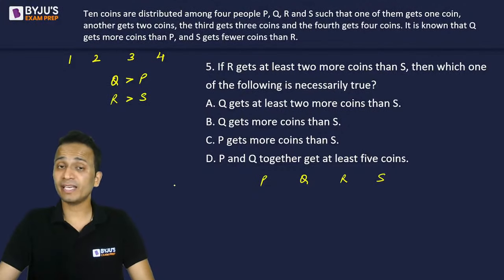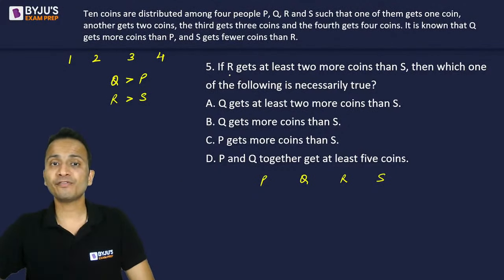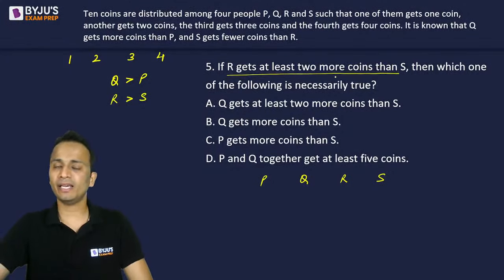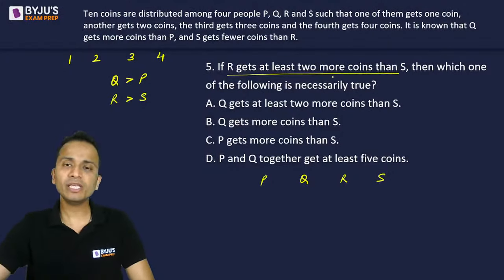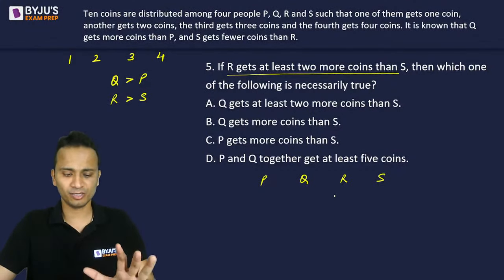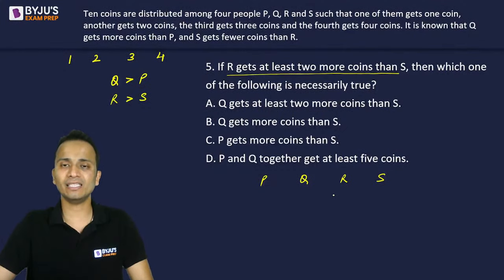If R gets at least 2 more coins than S, carefully, properly interpret this statement. It is very easy to miss any of the cases, so please don't take this question that easily.